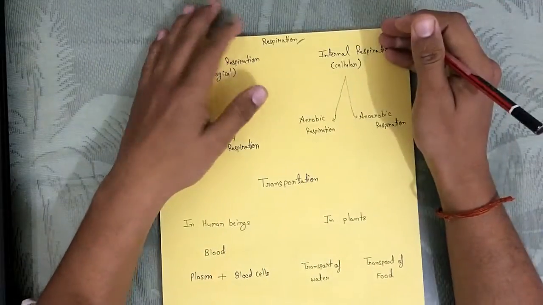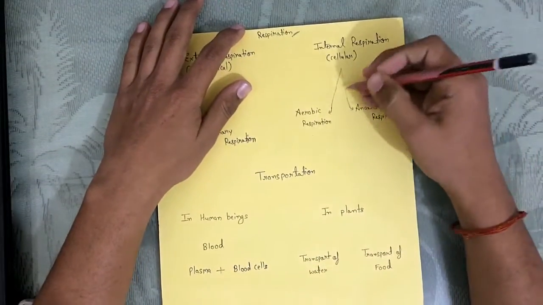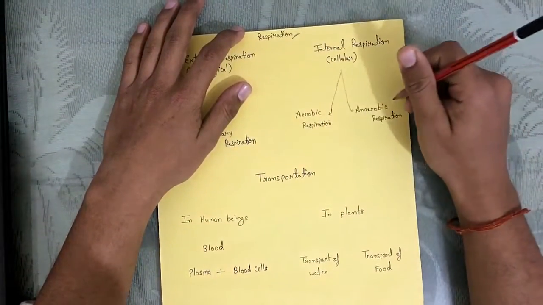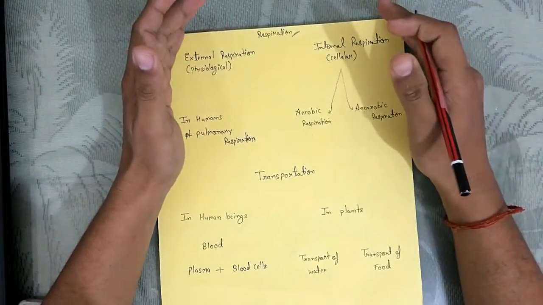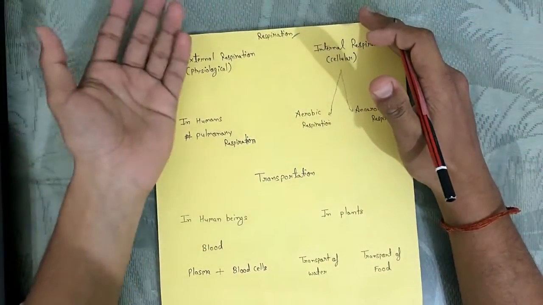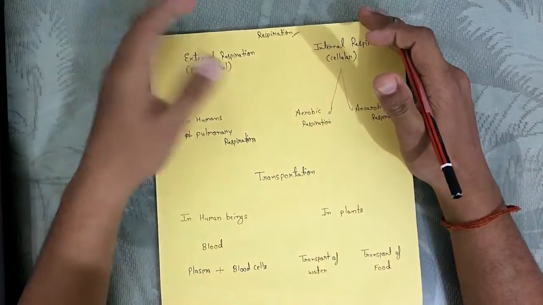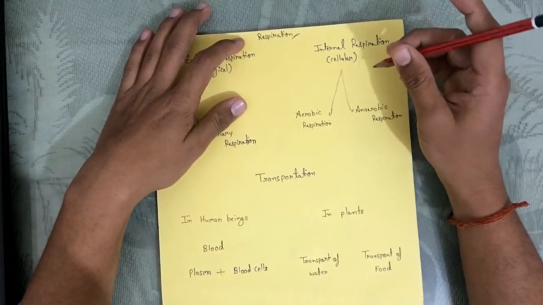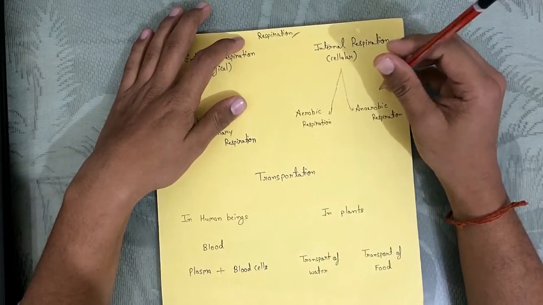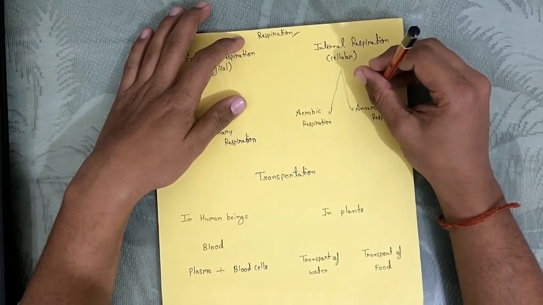It can be divided into two parts, that is aerobic respiration and anaerobic respiration. On the basis of whether it is taking place in the presence of oxygen, that is O2, it is called aerobic respiration. And if it is not taking place in the presence of O2, it is called anaerobic respiration.